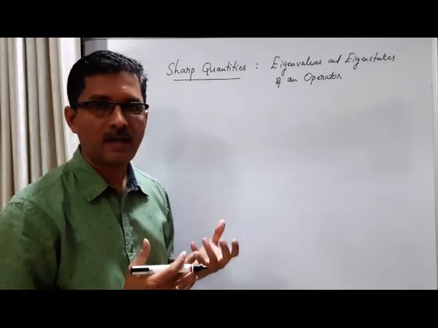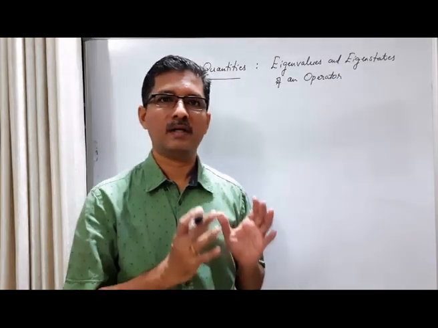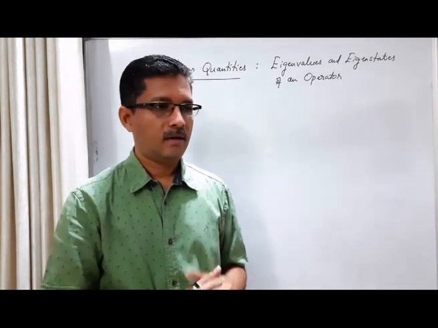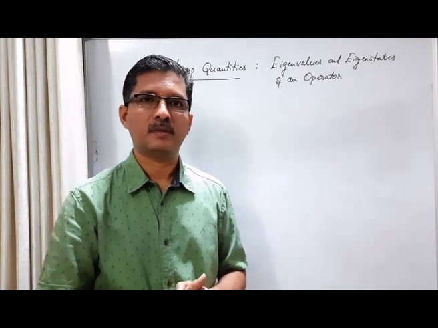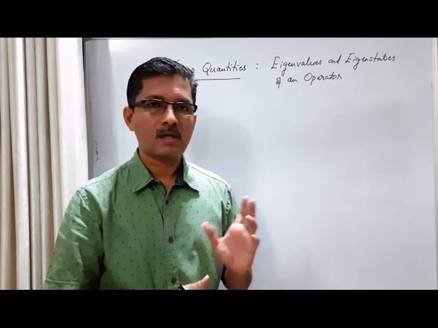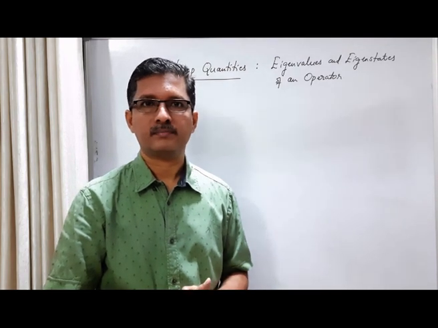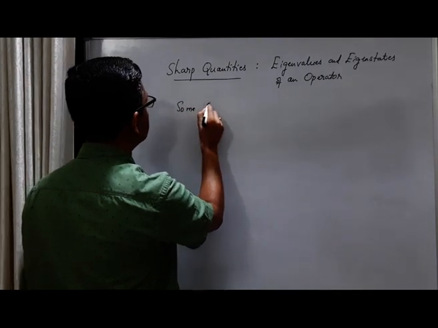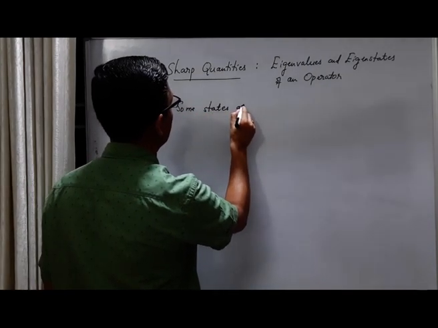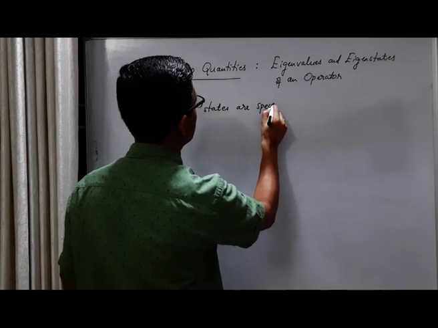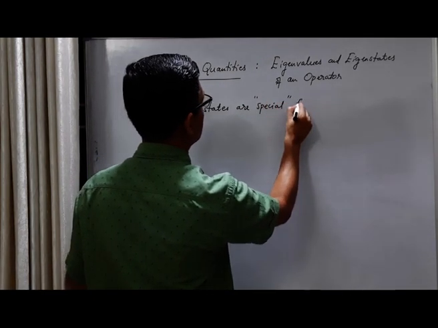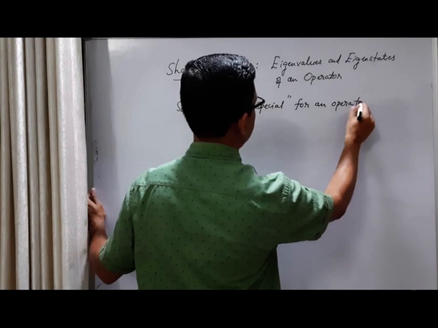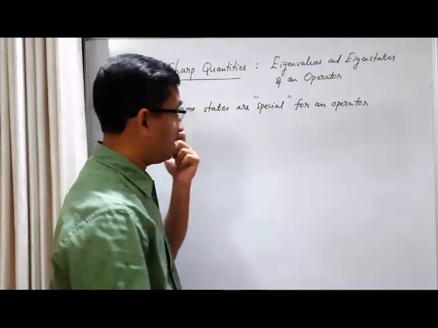Now we know that an act of measurement is mathematically represented by the action of an operator on a wave function, right? An operator acts on a state which is represented by a wave function. Now some states are special for an operator. This is the idea. Some states are special for an operator. They are unique for an operator.